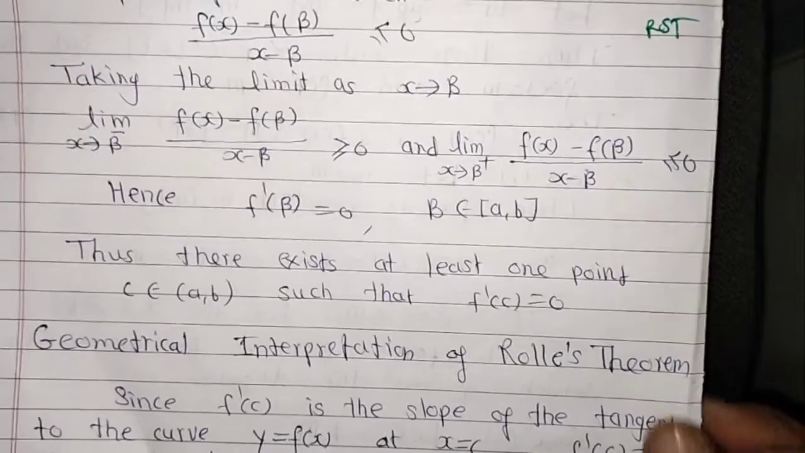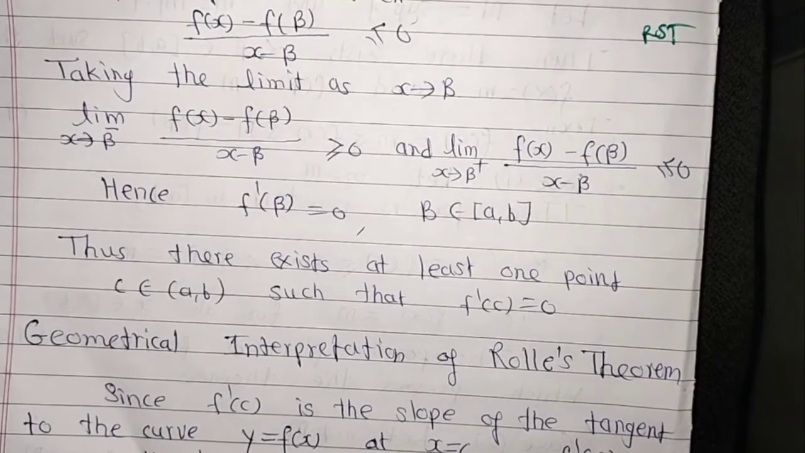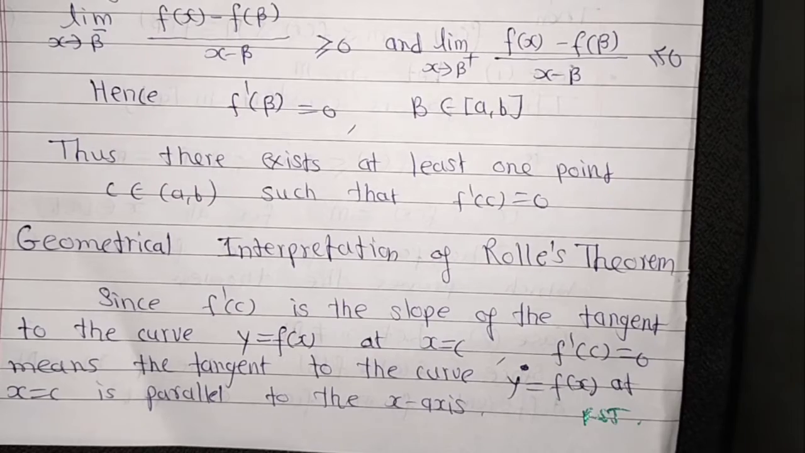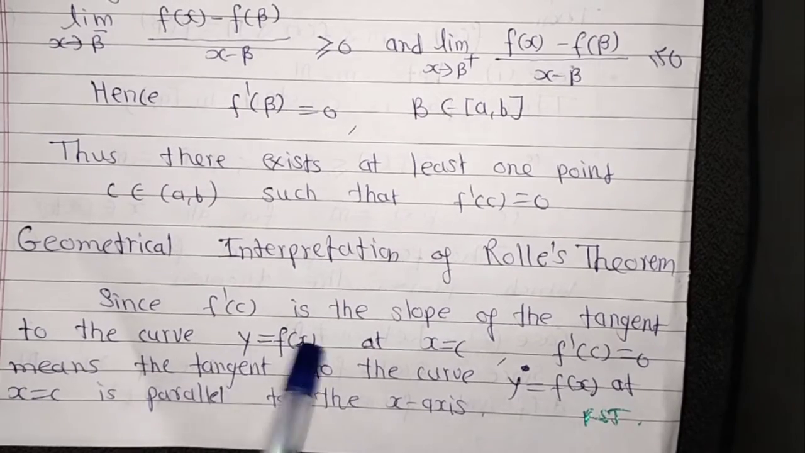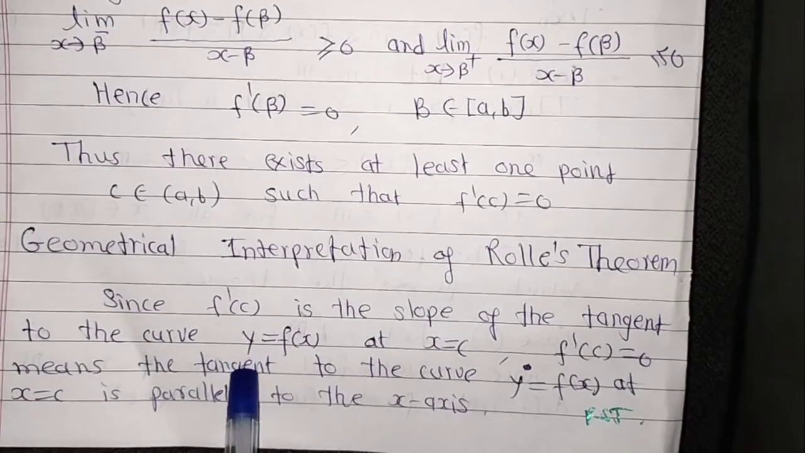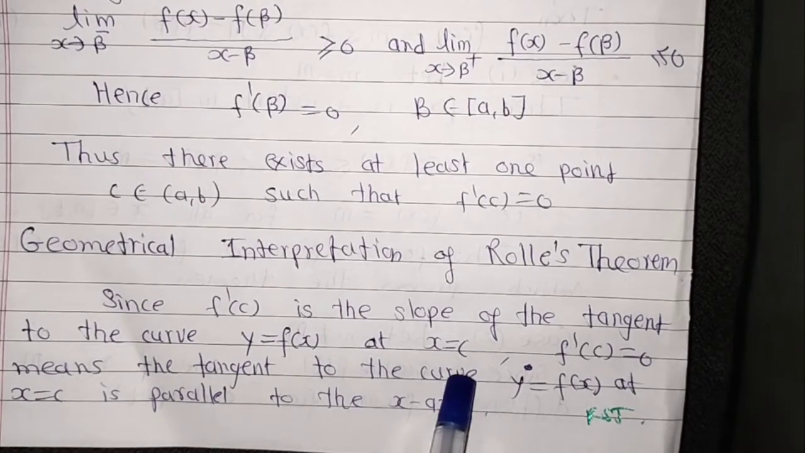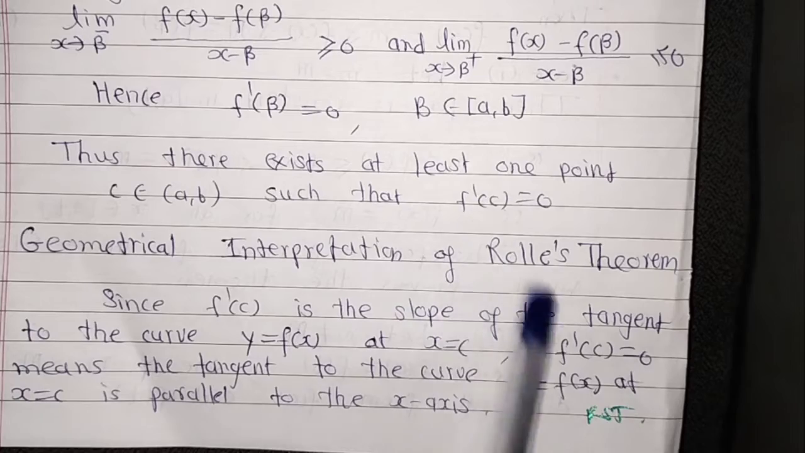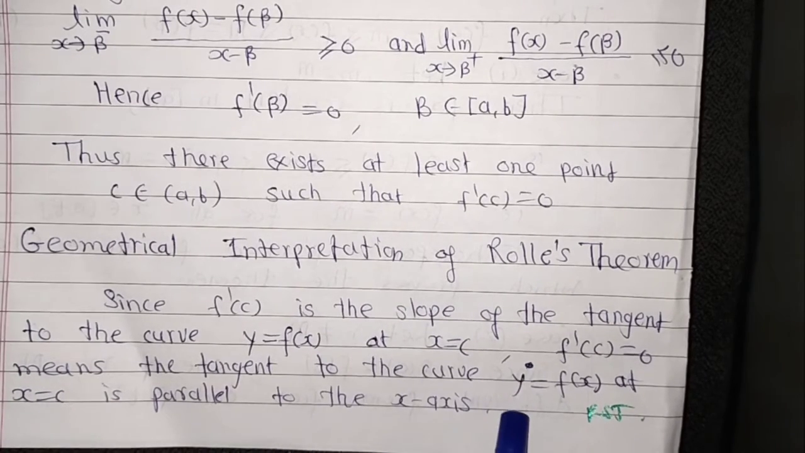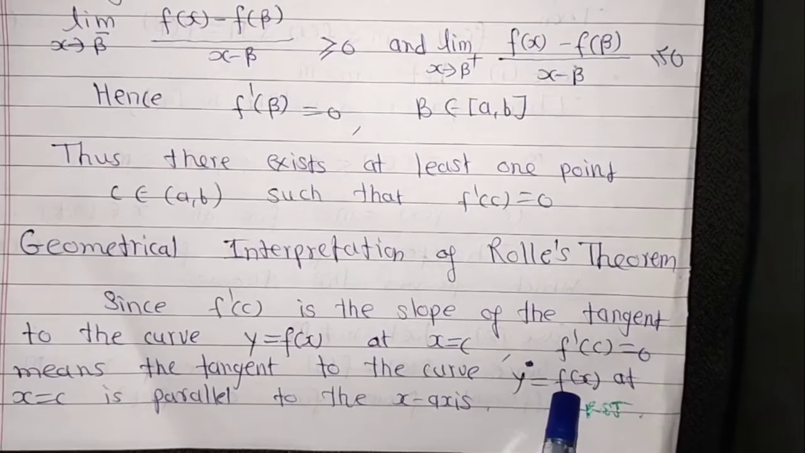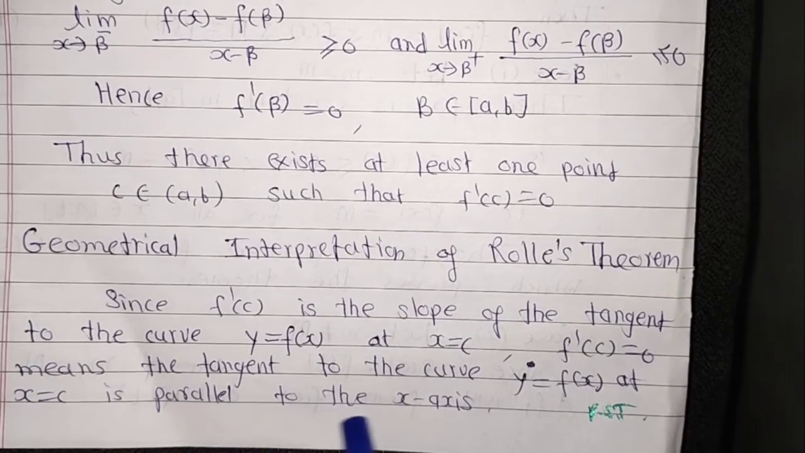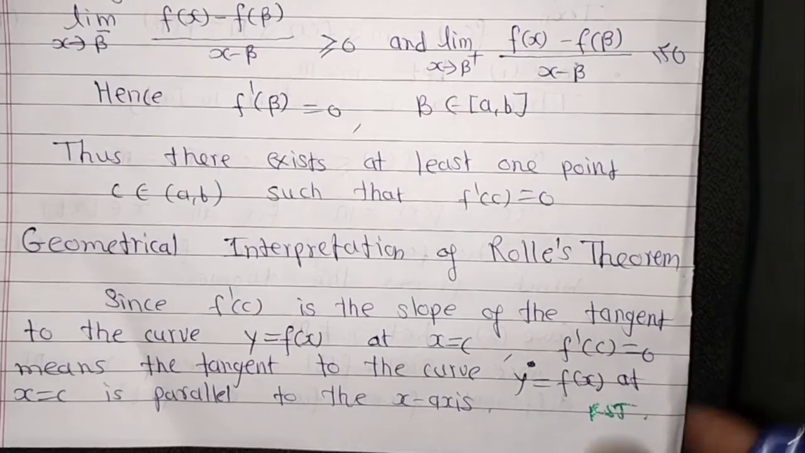Now we consider the geometrical interpretation of Rolle's theorem. Since f'(c) is the slope of the tangent to the curve y equal to f(x) at x equal to c, f'(c) equal to 0 means the tangent to the curve y equal to f(x) at x equal to c is parallel to the x-axis.